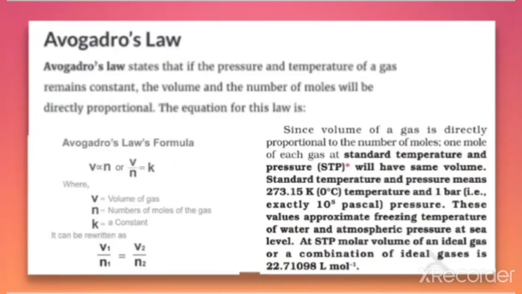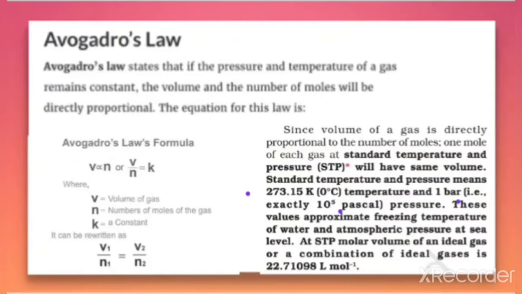Let us see what this standard temperature and pressure is. The temperature is 0 degrees Celsius, or 273.15 Kelvin, and the pressure is 1 bar. If the pressure is 1 bar, that is equal to 10 raised to power 5 Pascal, then this temperature and pressure is called standard temperature and pressure.